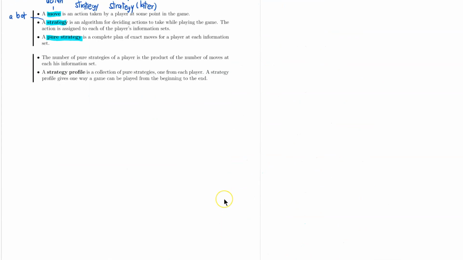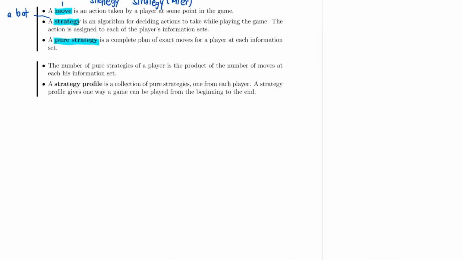Now, the last terminology that we have is a strategy profile. So a strategy profile is basically a collection of one pure strategy from each player. You can think of it as, let's say we have 2 players, Alice and Bob. Alice and Bob each send 1 strategy to play against each other.